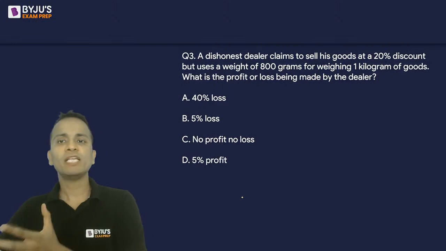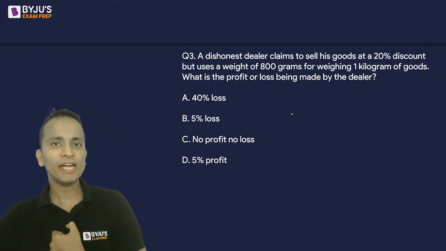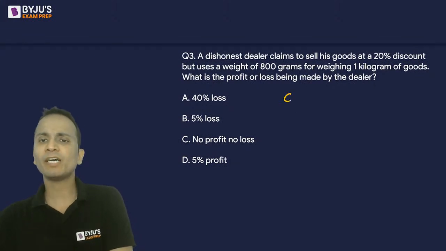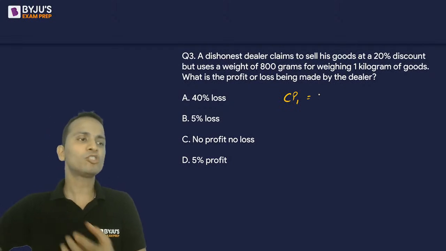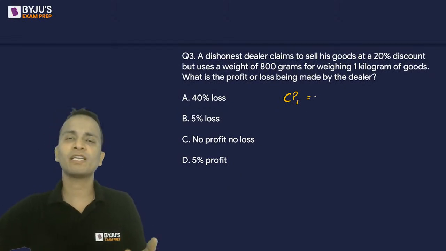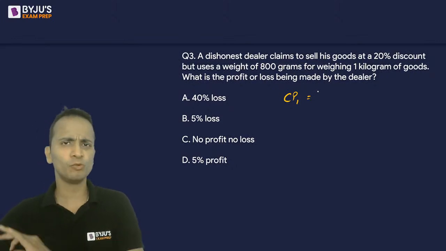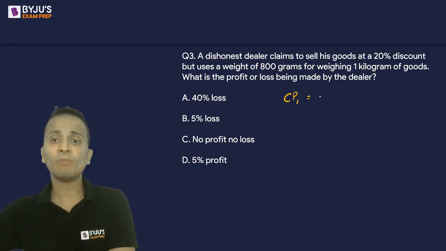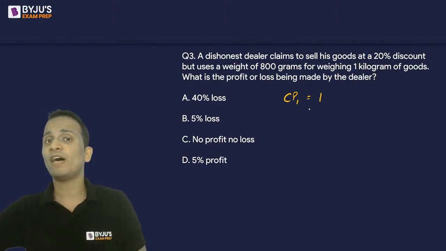Now, the dealer claims to sell his goods at 20% below the price. Okay, so what I do in such questions is I start by assuming the cost price of 1 gram of the article. Right now, it's totally up to you. You can assume cost price of 1 gram as rupee 1, rupee 10, rupee 1000, whatever you want to assume. I normally assume it as rupee 1. So cost price of 1 gram of article, not 1 kg, but 1 gram, right?